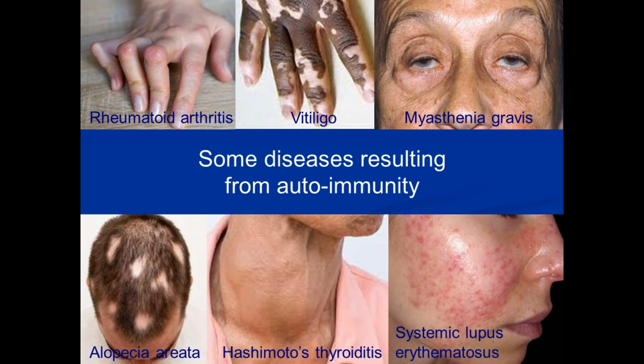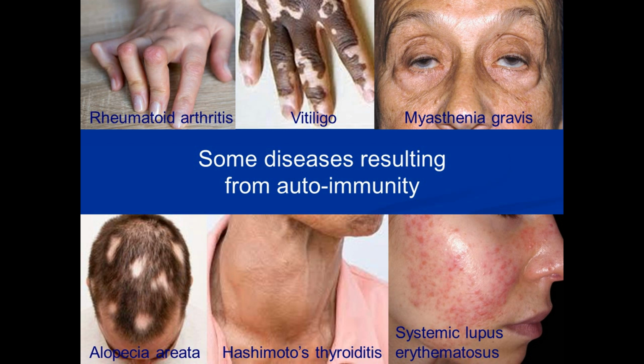Some common autoimmune diseases include rheumatoid arthritis, which affects the joints; vitiligo, which affects the skin; myasthenia gravis, which affects the myoneural junction, and because of this the muscles become weak. Alopecia areata is a disease that affects hair.